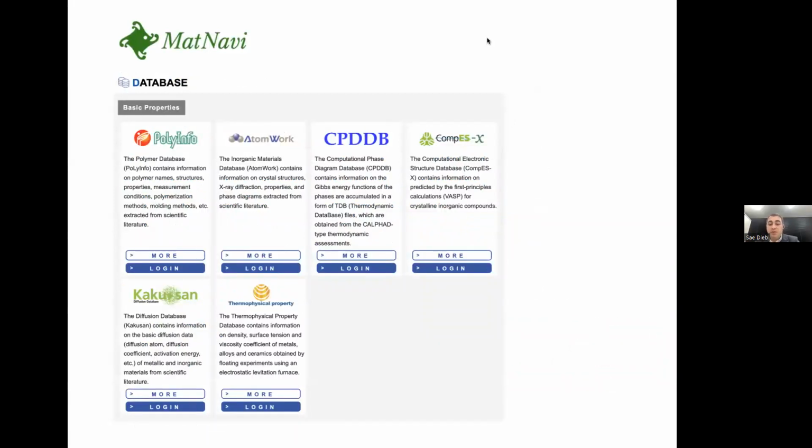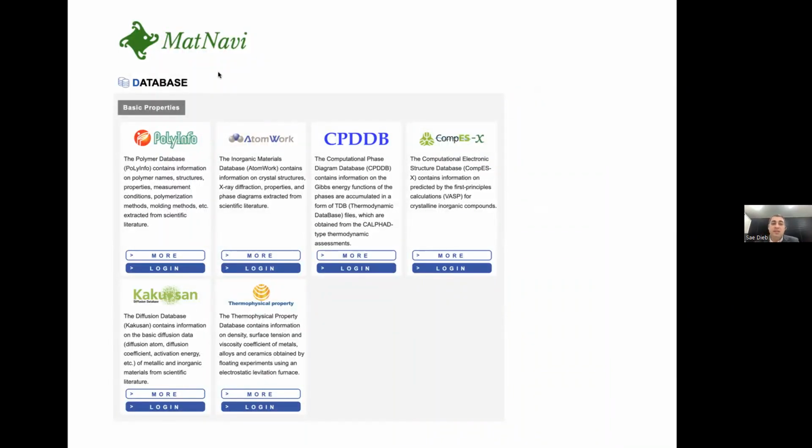Okay, and here are some examples of services inside DICE. MatNavi is probably one of the largest databases of materials in the world, for several kinds of materials. There's also PoLyInfo and AtomWork, a polymer database. PoLyInfo is manually collected data from research papers, and these databases are all free, provided that you have an access ID for DICE. I mean, you can apply for a DICE ID and access password, and then you can apply for using any service within DICE using this ID.